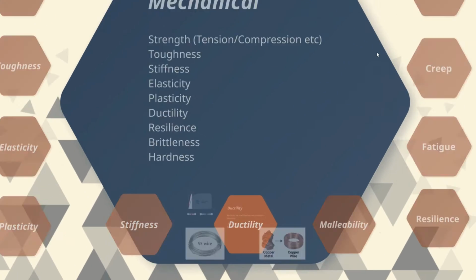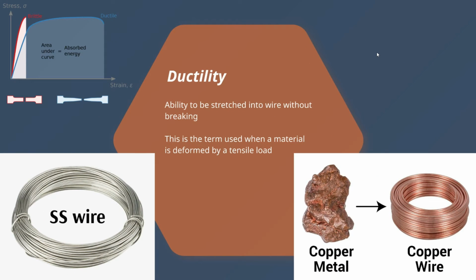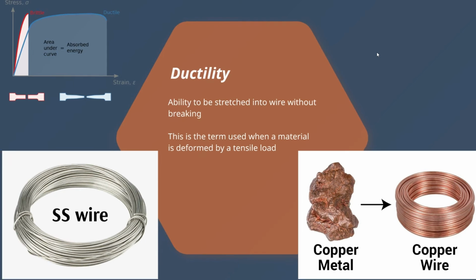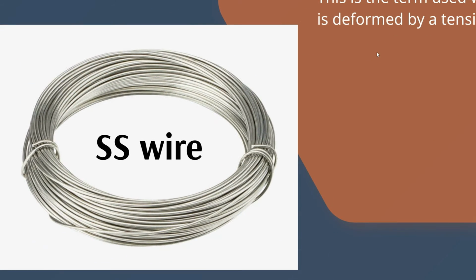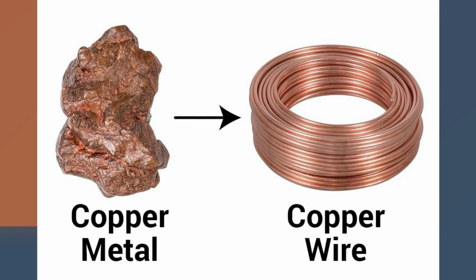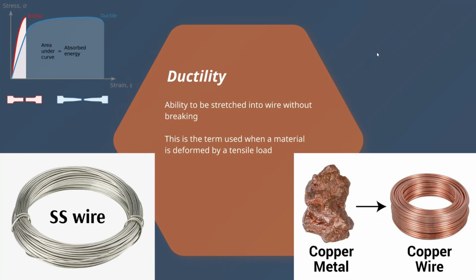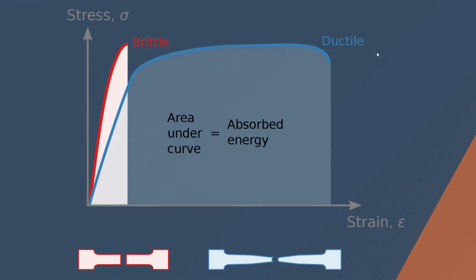Ductility. The ability of a material to be stretched into wire without breaking is called ductility. This is the term used when a material is deformed by a tensile load. You can see an example of SS and copper which are stretched into the wire shape. This is the stress strain curve of a brittle and ductile material. The ductile material absorbs more energy and stretches and elongates as shown in the figure.